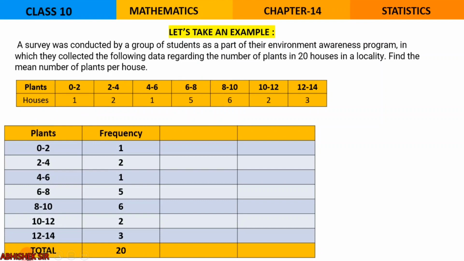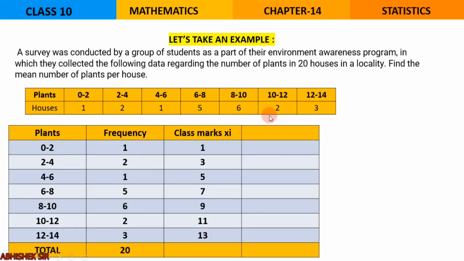First of all, from the question you will be writing the number of plants which comes in the class, and the frequency is given. The total is already given in the question; if you add them, it will be 20 only. Moving on to our next important column, that is class mark. As I have already told, you will have to take the average. So 0 plus 2 by 2 is 1. Same way you will prepare the whole column.